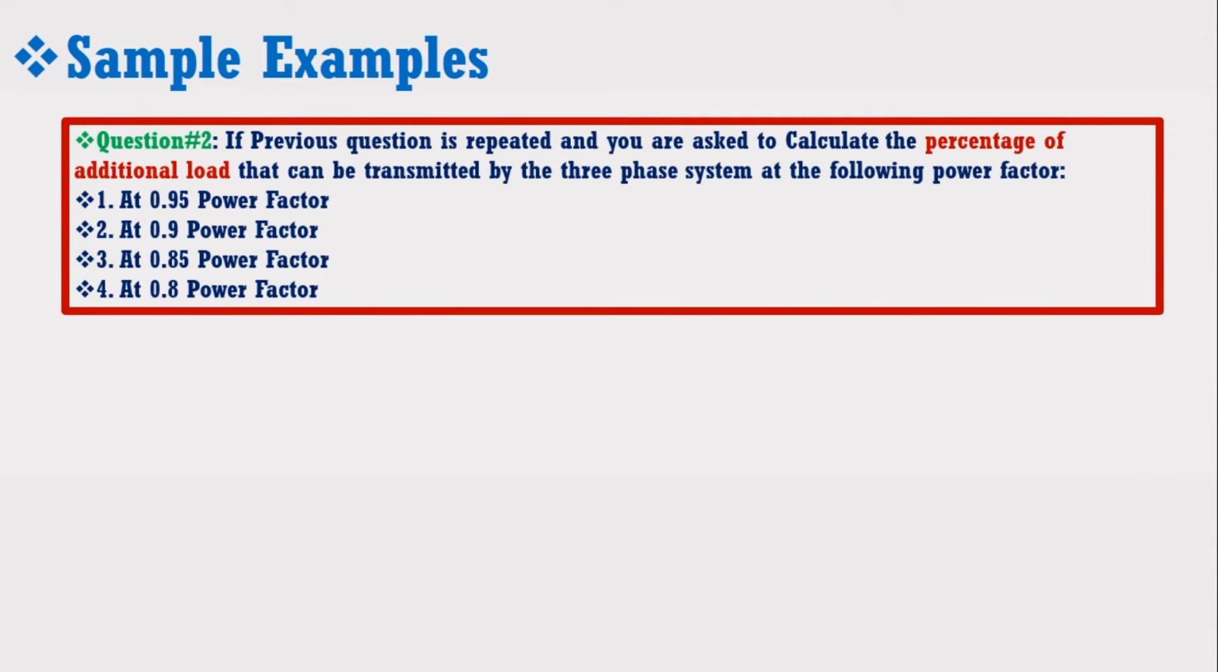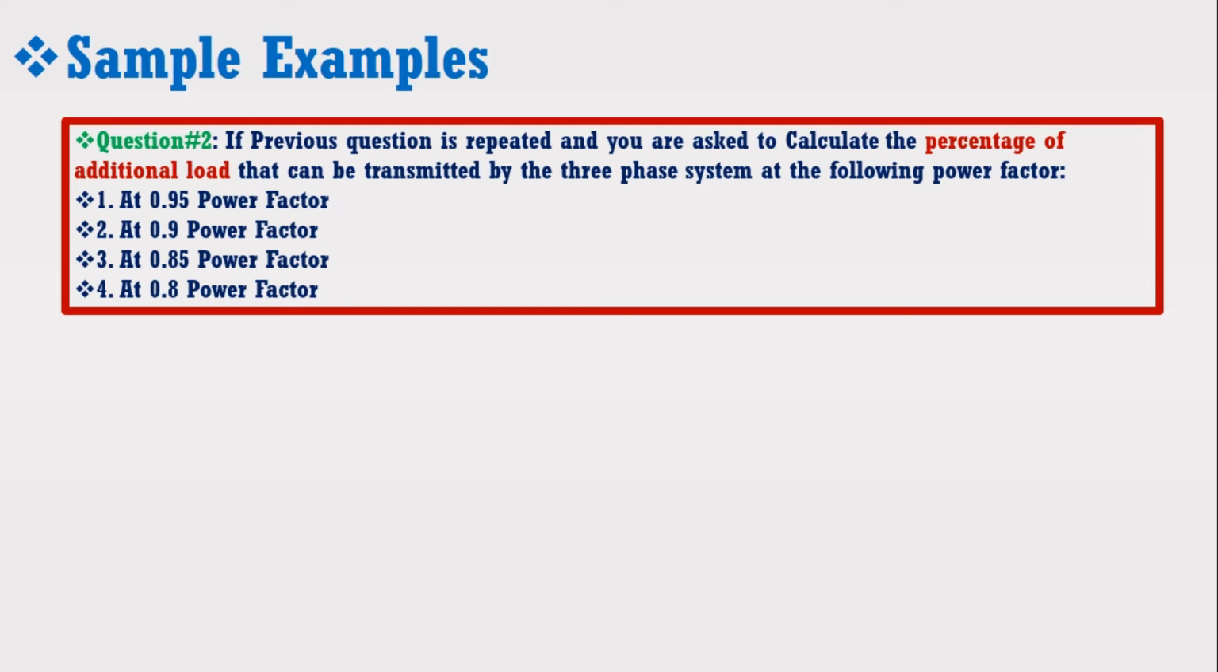Now let's apply these findings on other examples. Suppose if the previous question is repeated and you are asked to calculate the percentage of additional load that can be transmitted by the three-phase system at the following power factor. Number 1, at 0.95 power factor. Number 2, at 0.9 power factor. Number 3, at 0.85 power factor. Number 4, at 0.8 power factor. And I ask you to not use a calculator and tell me the answer without solving it.